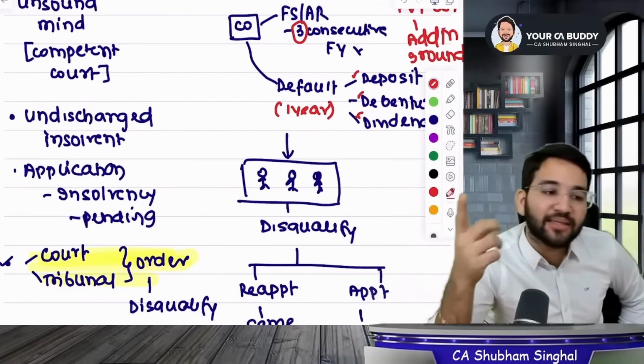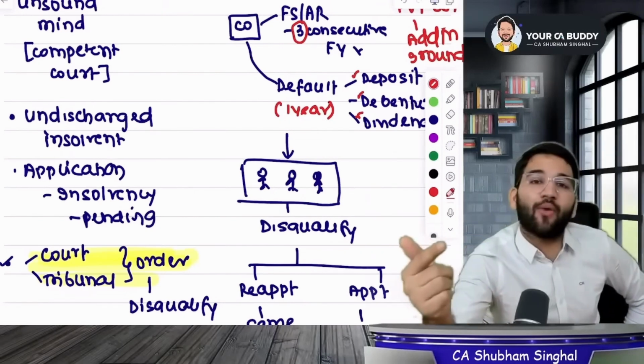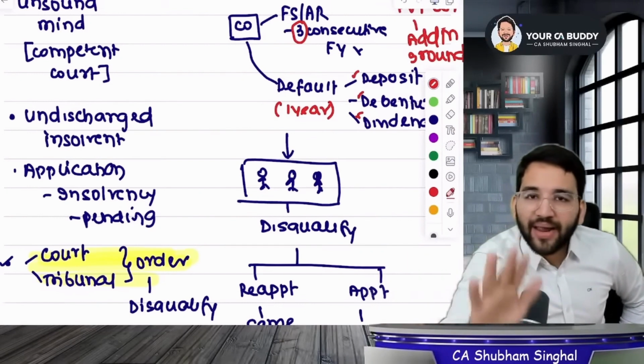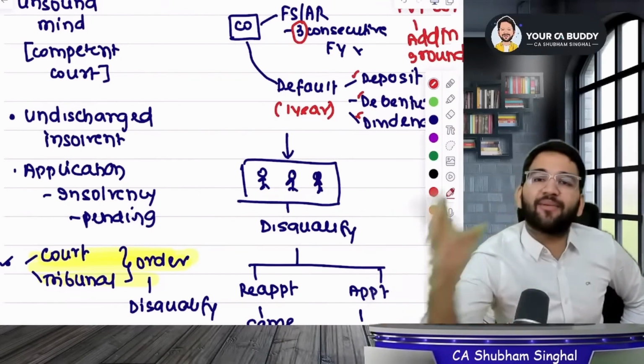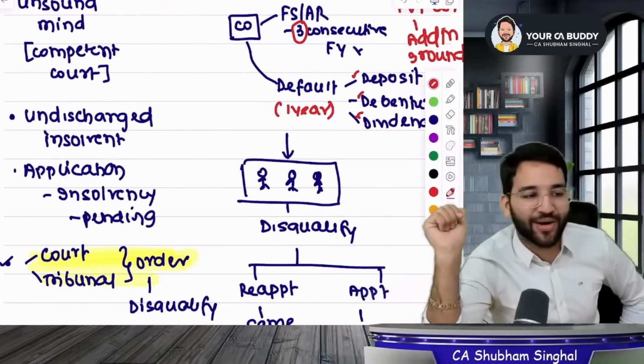Someone asked, sir, if the appeal is decided in our favor, meaning if you appeal and it's decided in your favor, what then? I said if the appeal's result is in your favor, then you're saved. It doesn't make a difference whether it comes in favor or not. This will become clear when you read the vacancy of 167. In that, we will discuss exactly this point, okay?